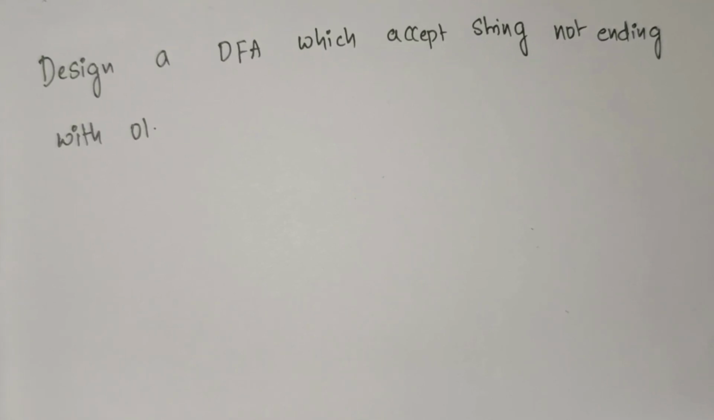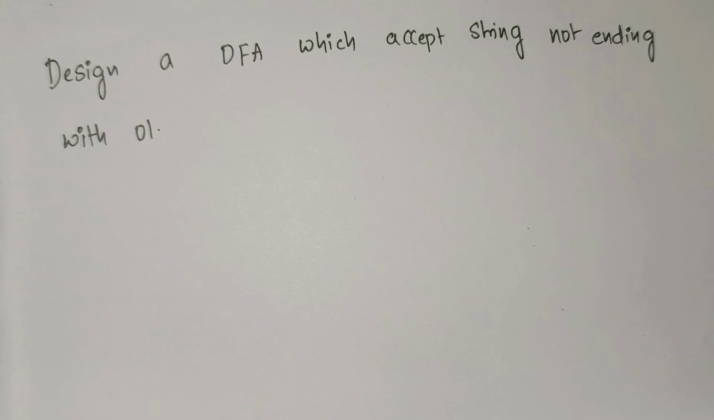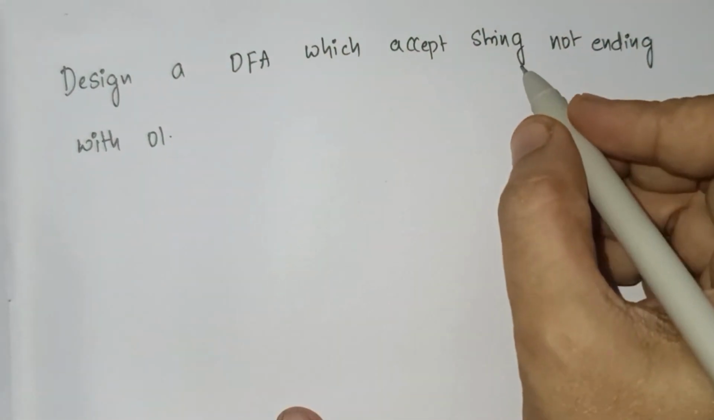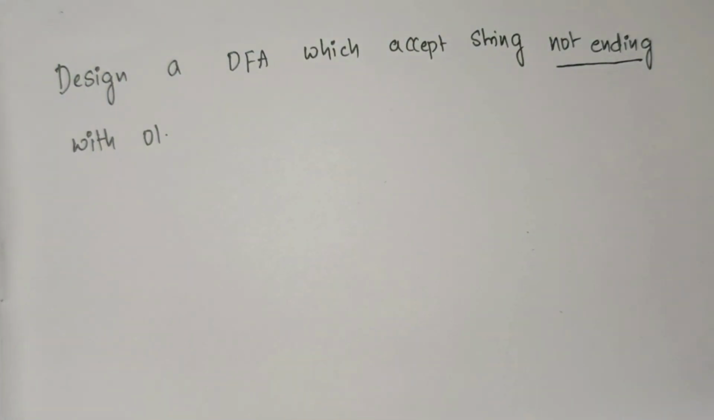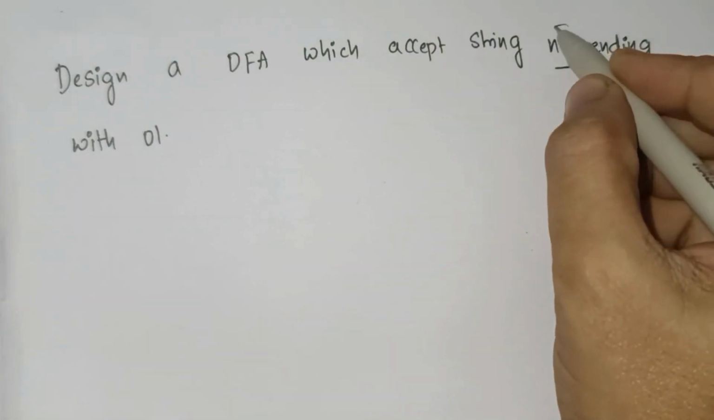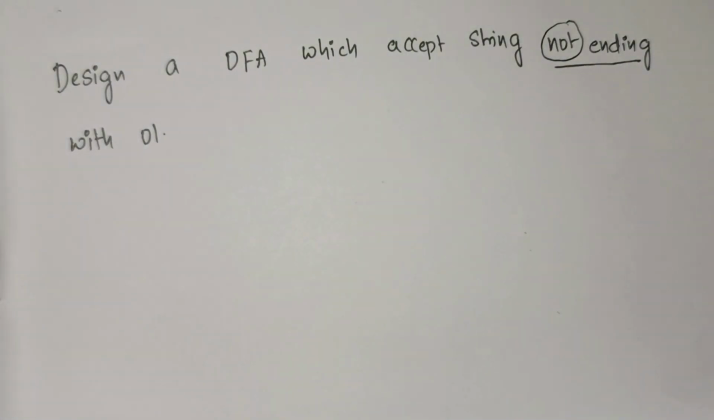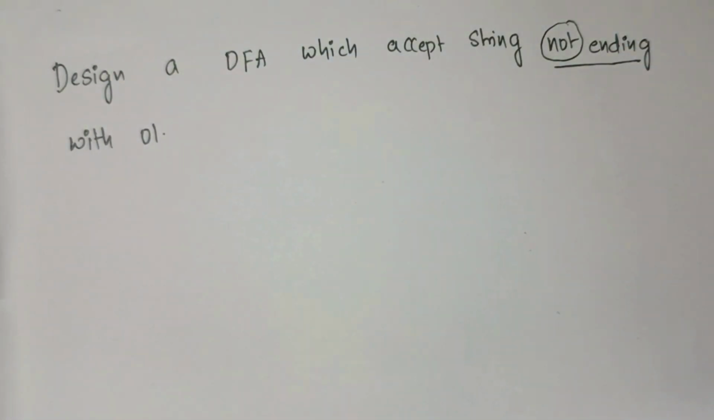Hello everyone. Today we are going to discuss our next problem: to design a DFA which accepts the strings not ending with 01. When the question is asked like "not this string", what do we have to do? First we have to design a DFA ending with 01, then make the negation of that finite automata.